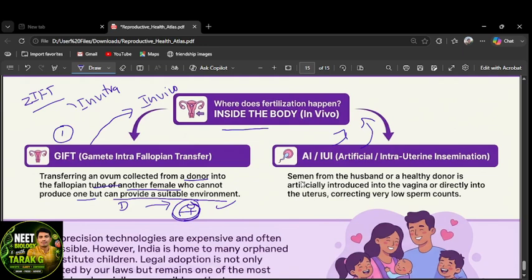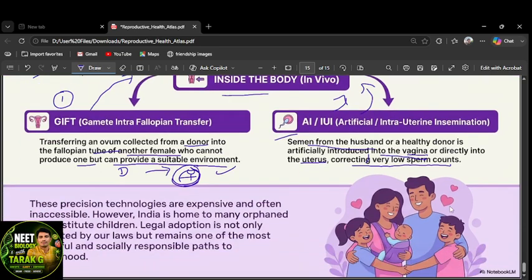AI, artificial insemination: semen from the husband or a healthy donor is artificially introduced into the vagina or directly into the uterus. This is the correction for those who have a very low sperm count. This is AI or intrauterine insemination. This also comes under in vivo, right?